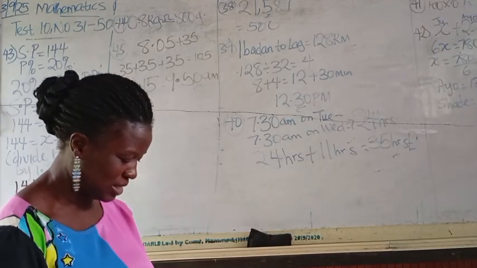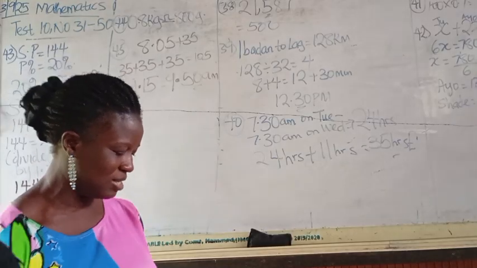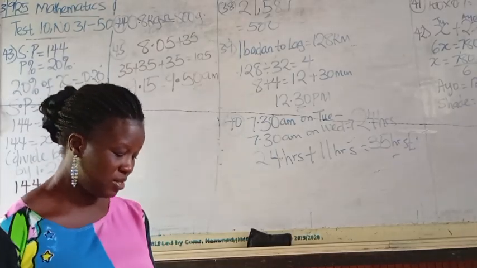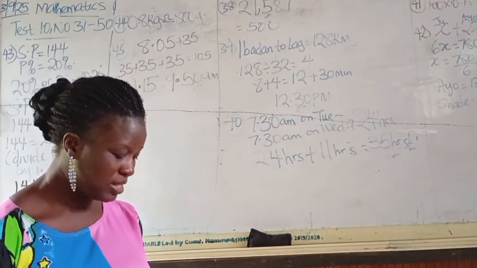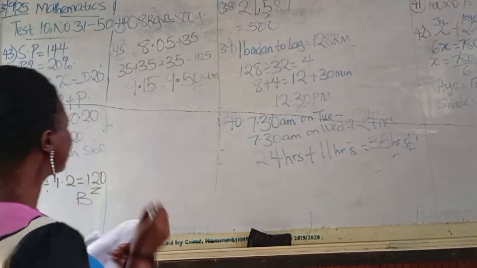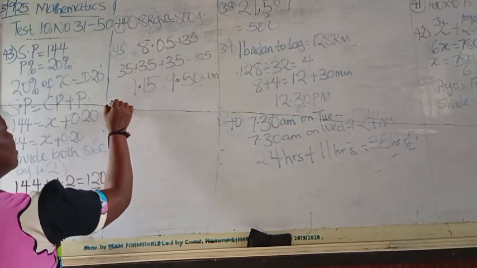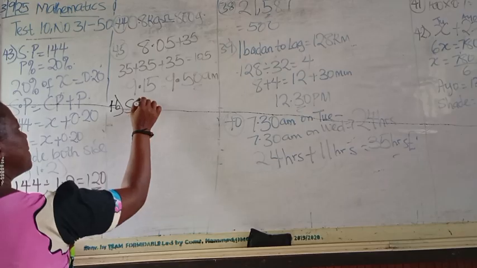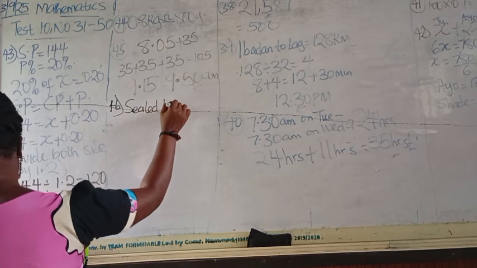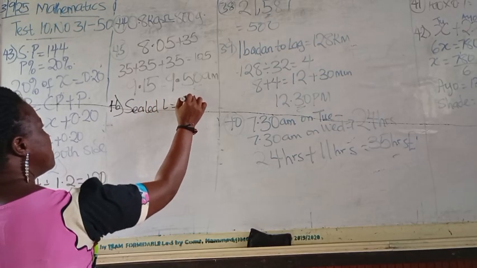Sixth question, the internal postage rate for letters are as follows. Sealed letter for 5 kobo per letter. Unsealed letter 2 kobo per letter. So let's interpret that. For sealed letter, it is how much? 5 kobo.